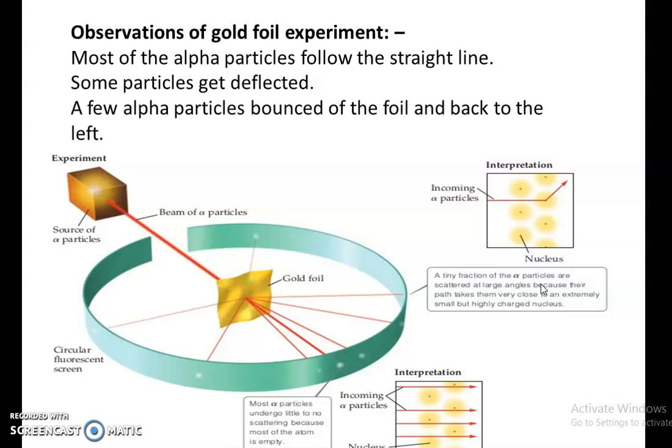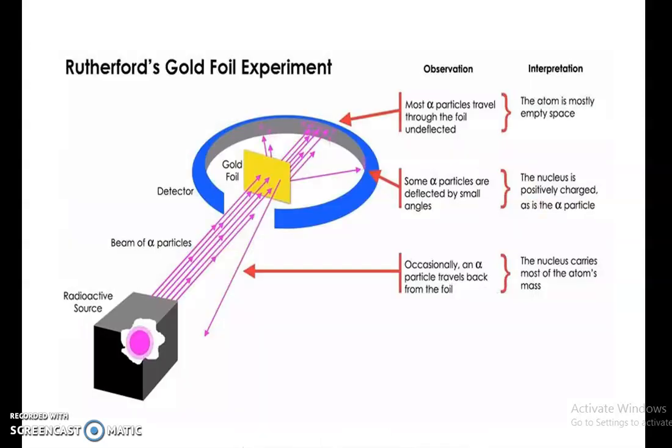This was the second interpretation. Next figure, it will be explained very clearly. This was the structure. We can see a beam of alpha particles hitting the gold foil, and many of the alpha particles are going straight through undeflected. This was the observation: most of the alpha particles travel through the foil undeflected.